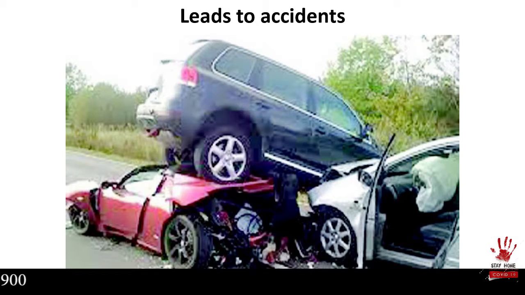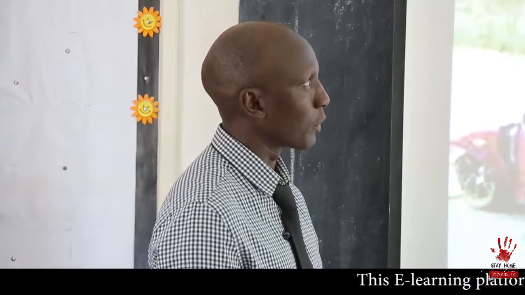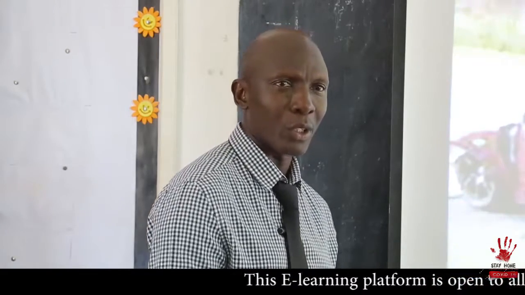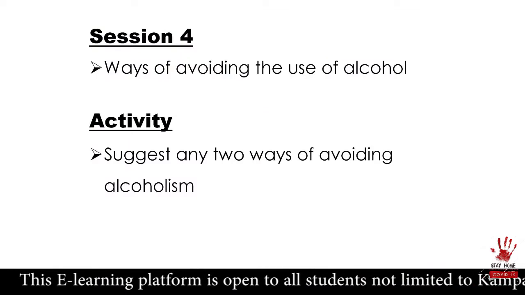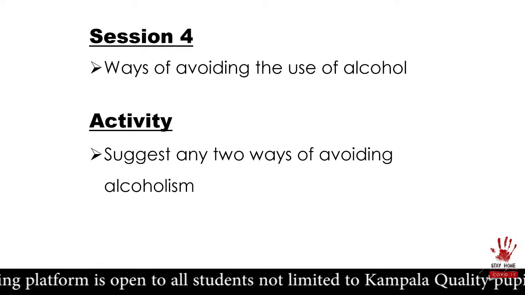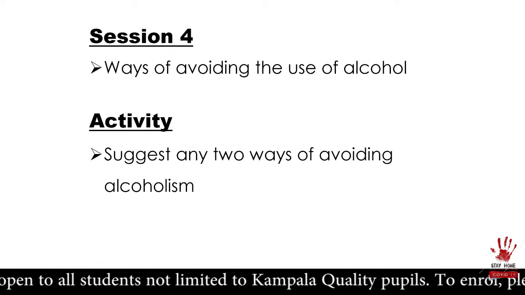Look at this nasty accident. Simply because somebody was driving, somebody was drunk. People lost their lives, and so on. So that's alcohol drinking, children. So don't ever think of that. Fine. In our first session here, children, I want you to think of those ways of avoiding alcoholism.